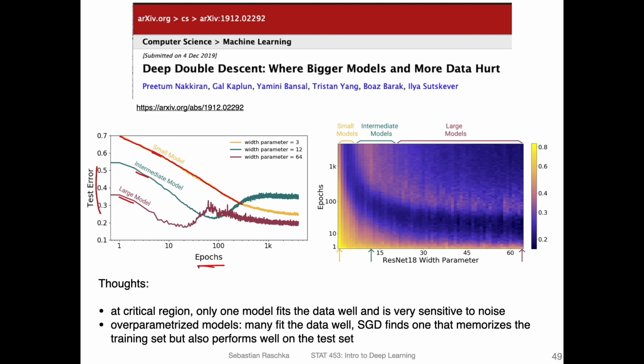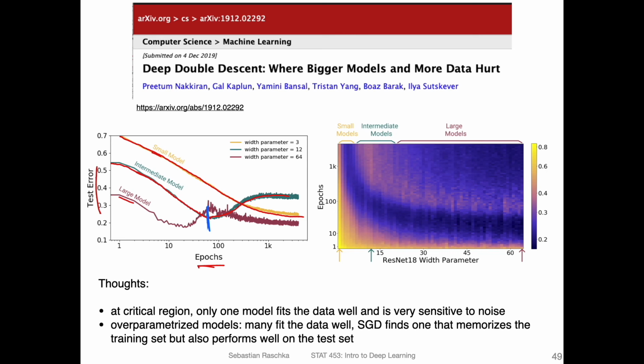The generalization error basically goes down, so the model is improving the more epochs we train it. For the intermediate model, you can see it goes down, but then at some point it goes up again. So here the model performs actually worse when we train it longer.